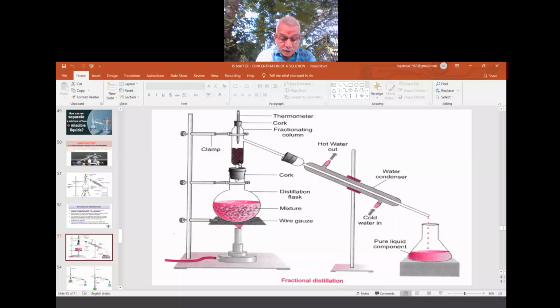So this application is used for separating components when there are many components. The best example is air. Air contains nitrogen, carbon dioxide, argon and oxygen, so to separate the components of air, this is the best method. It is also used to separate the components of petroleum products. Whatever we get from the earth's crust is crude, impure petroleum. It is subjected to fractional distillation, where petrol separates, diesel separates, kerosene separates, wax separates, LPG separates. All these different components separate depending upon the temperature, as you can see here.